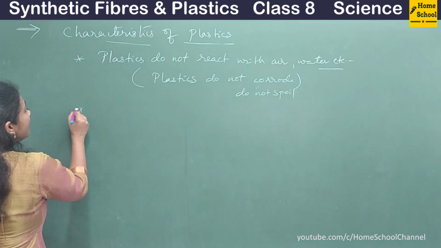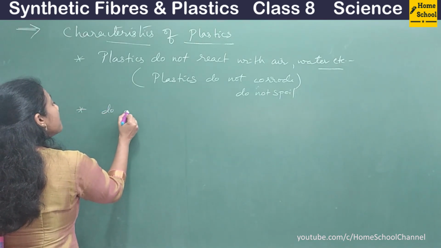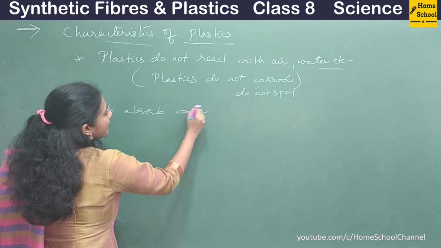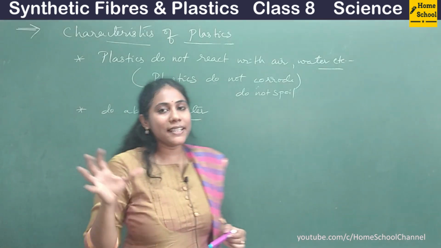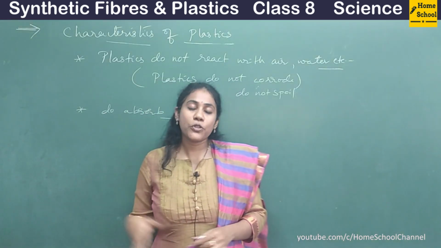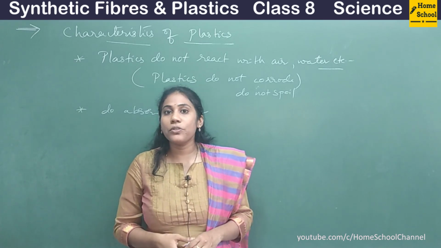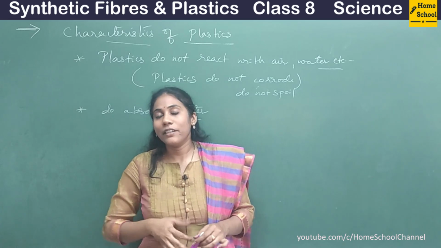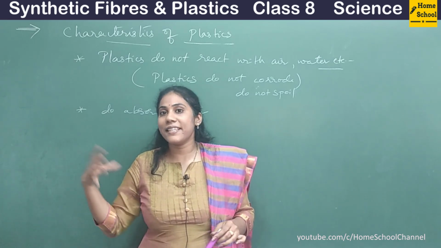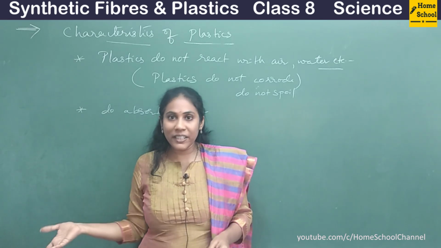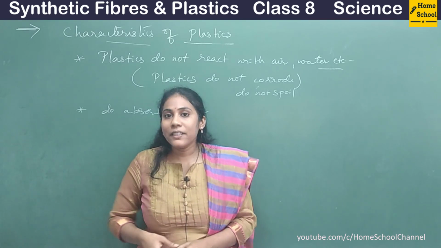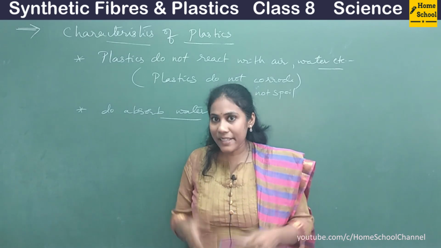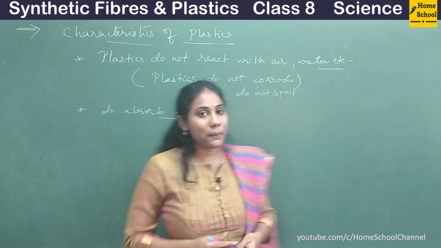And now the second one is it does not absorb water, isn't it? Say plastic containers we use, so many plastic articles we use. So these plastics do not absorb water, right? So that's the reason when you keep these things outside, even if it rains, nothing would happen to that particular article because it will not absorb water and it quickly dries. Right? So that is another property.